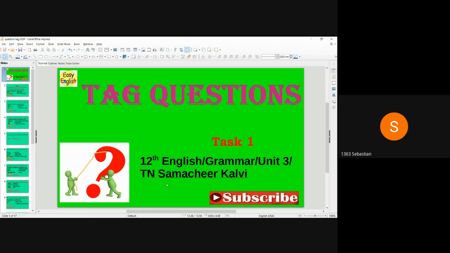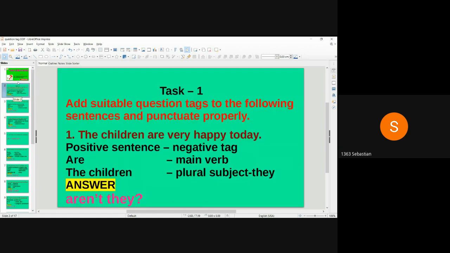Tag questions. 12th English Grammar, Unit 3, தமிழ்நாடு சமச்சீர் கல்வி. Task 1. Add suitable question tags to the following sentences and punctuate properly.